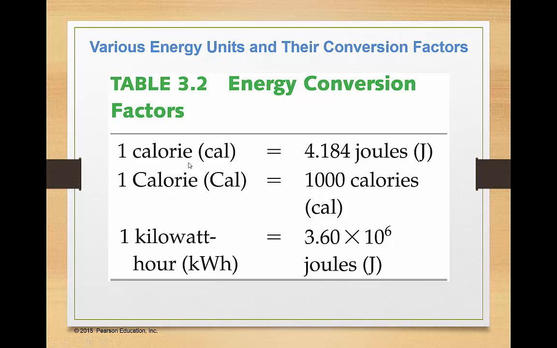A calorie is a little bit bigger than a joule: there are 4.184 joules in 1 calorie with a small c. 1 Calorie with a capital C, 1 kilocalorie, is 1,000 calories with a small c. And 1 kilowatt hour is 3.6 times 10 to the 6th joules. We'll need to keep those in mind as we look through the next few examples and as you do your homework.